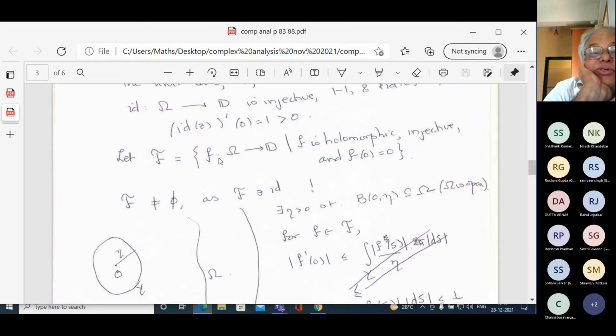So I take all these functions from omega to D which are holomorphic, injective, and which map 0 to 0. I'm going to talk about this family. So the first thing I have to be sure is that this family is non-empty.